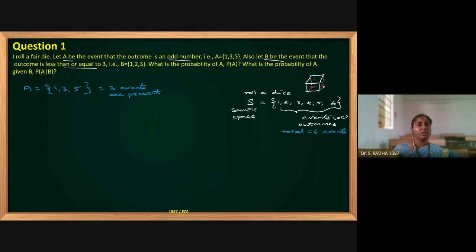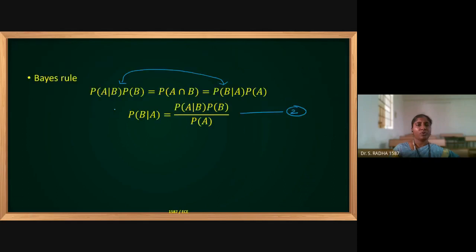Okay. Now, when I want probability of A, number of favorable events divided by total events. This is the basic formula I showed you for finding probability of anything.